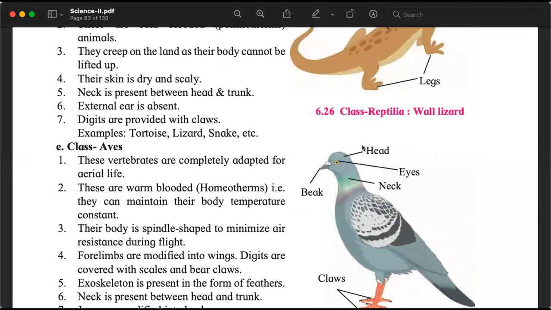Interesting questions. And these organisms, they are the connecting links. So in every classification, we will see some organisms which will share properties of 2 different classes, 2 different phyla. They are the connecting links, living connecting links, not extinct connecting links, living. Chand is asking, can they lift their head up? They can lift their head up, but they cannot lift their body up. They can do as much as a lizard can do. They can't do what a lion, tiger, or monkey or a human being can do.